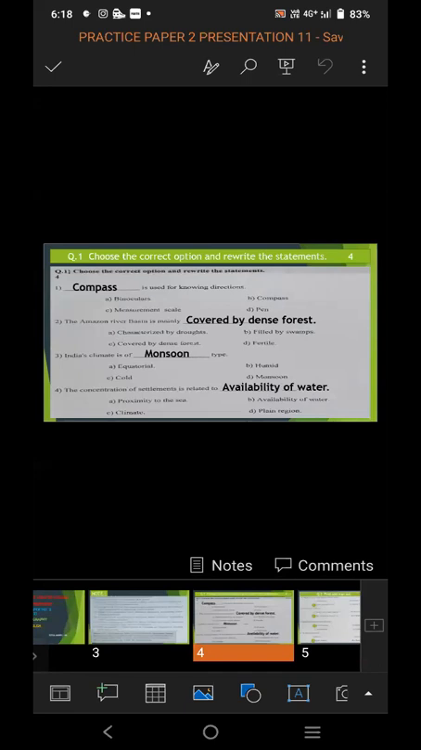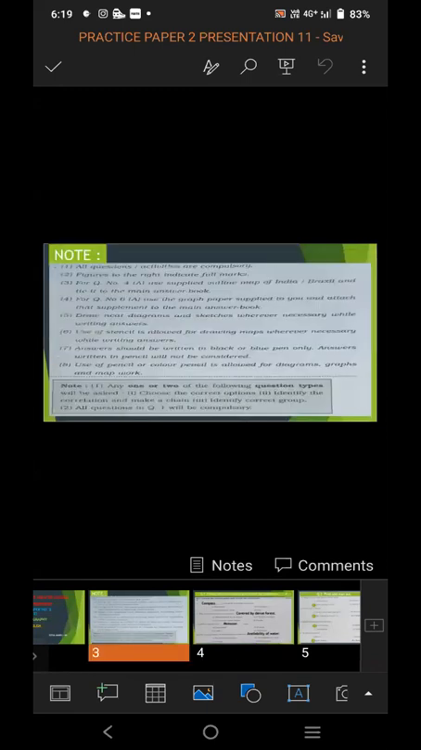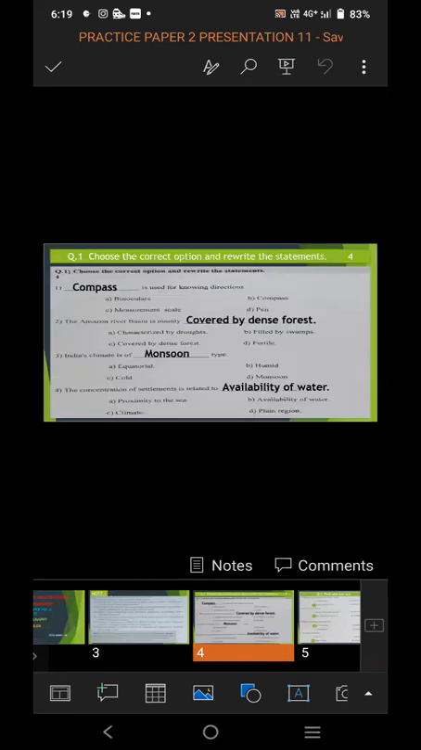Question 1 is of 4 marks. In that, choose the correct option and rewrite the sentence, identify the correlation and make the chain, or identify the correct group. Such types of questions are asked in question number 1. It is of 4 marks. Compulsory question 1 is of 4 marks.